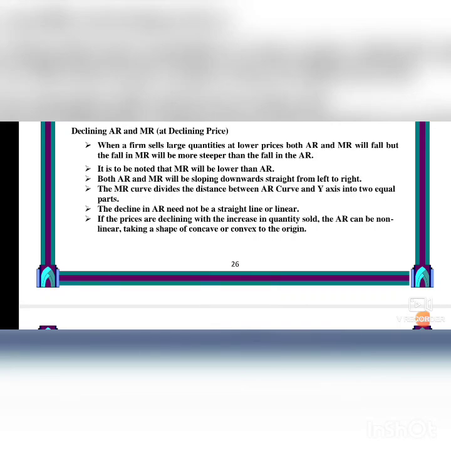The MR curve divides the distance between the AR curve and the y-axis into 2 equal parts. So you see the curve, MR curve, one part is on the top and one part is below, isn't it? The MR curve divides the distance between the AR curve and y-axis into 2 equal parts. As I told you, you will draw the diagram, you will write the schedule and you will write the construction as in geometry.